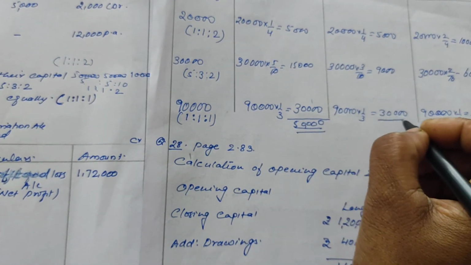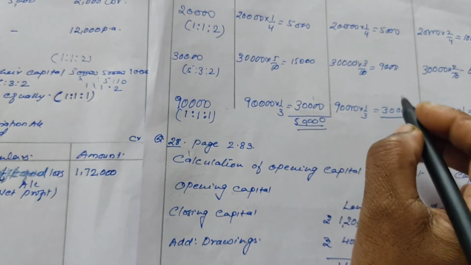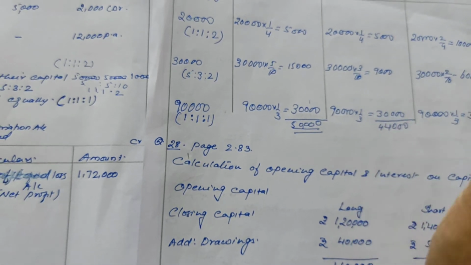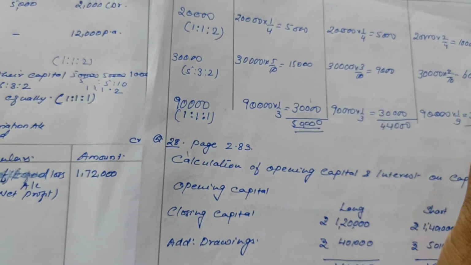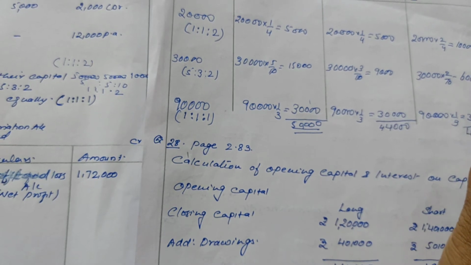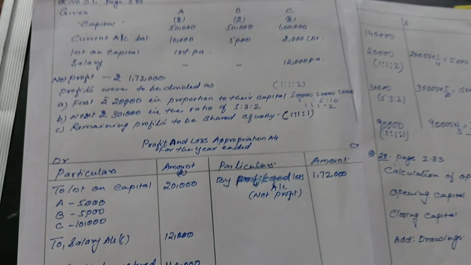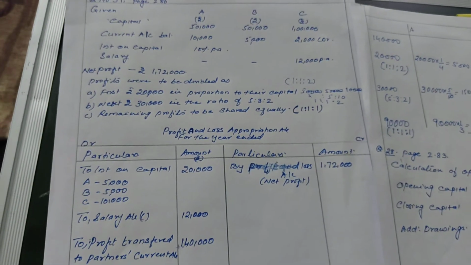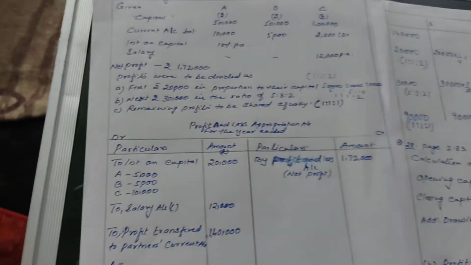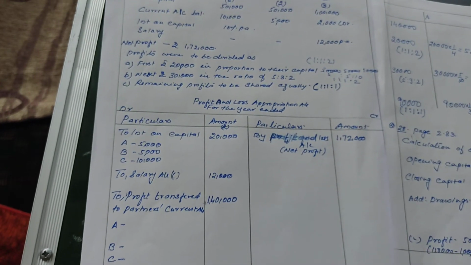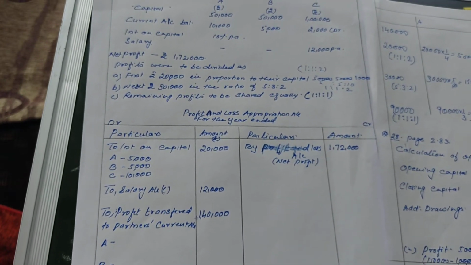B's total profit will be 9 plus 5, 14 plus 30, that is 44,000. Then C will be getting a profit of 46,000. Okay. So till now what we were doing, we were dividing the profit among the partners in their profit sharing ratio, when a single profit sharing ratio is given.